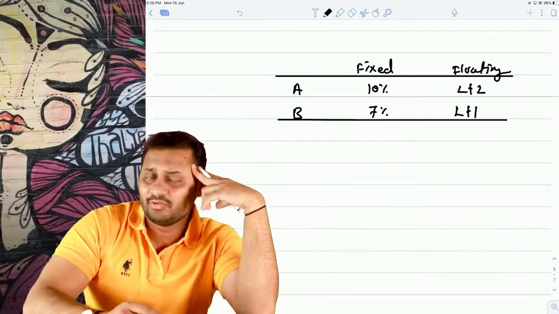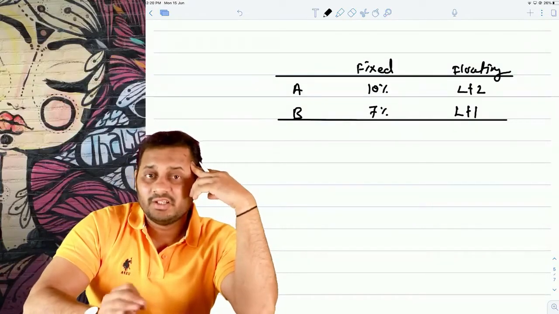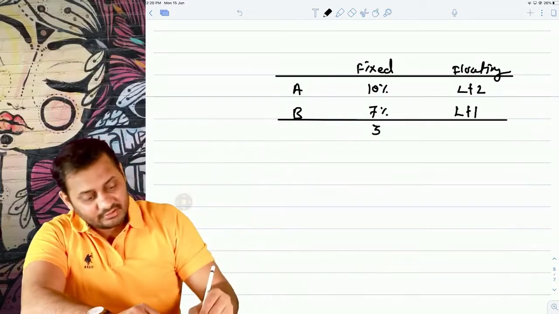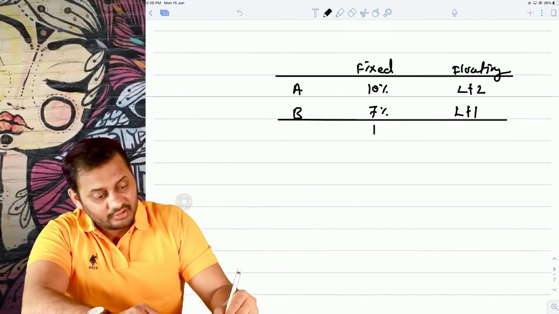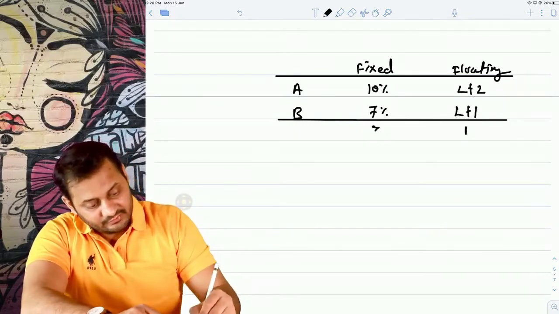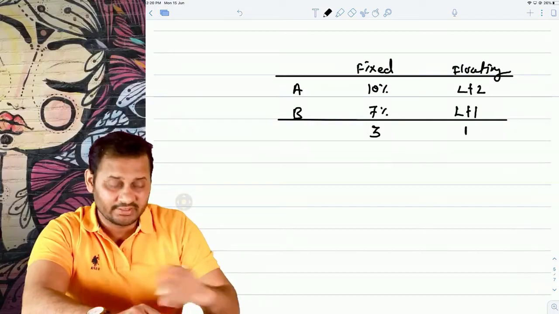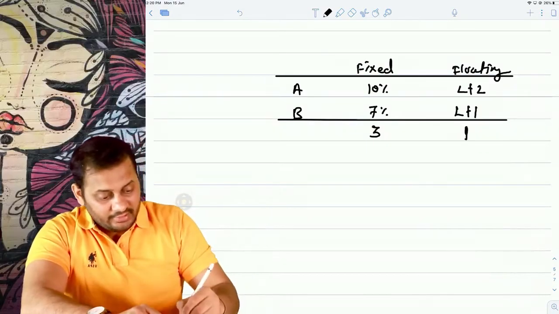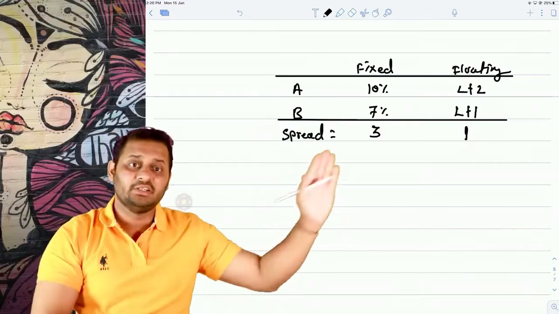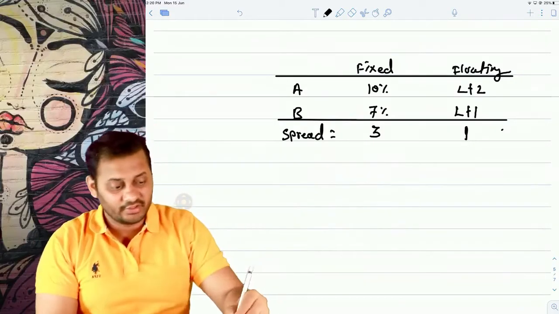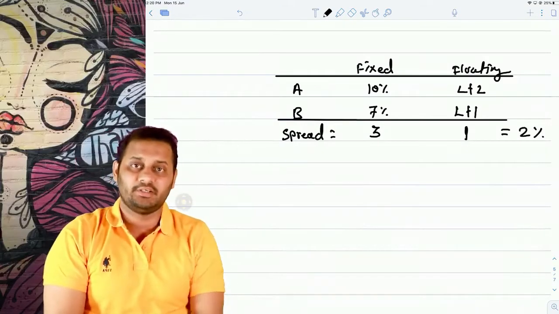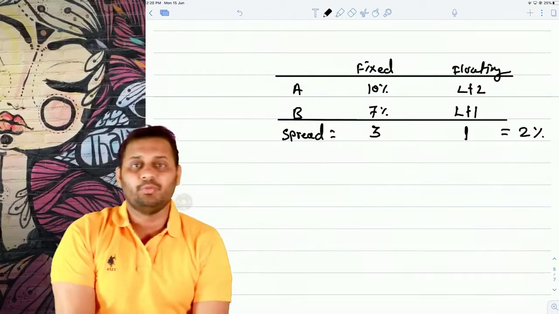It is not necessary always, but one condition is there. The difference in fixed rate should be higher than the difference in floating. The difference in fixed is 3% and the difference in floating is 1%. And the difference between, please understand, the difference of fixed and the difference of floating is called the spread. Quality spread, 2%. This can be the profit to both the parties.